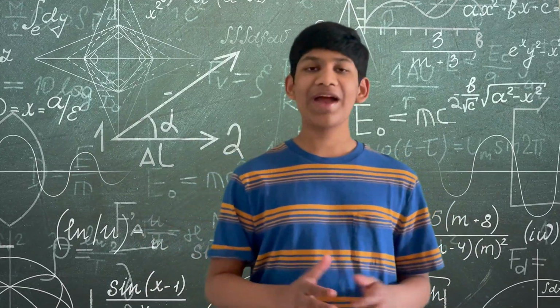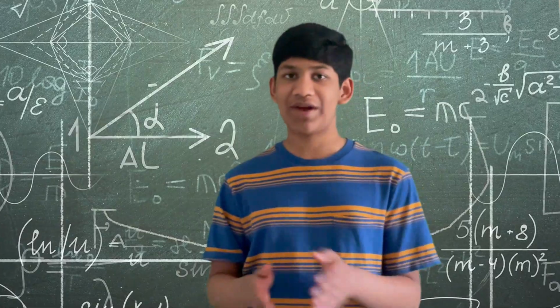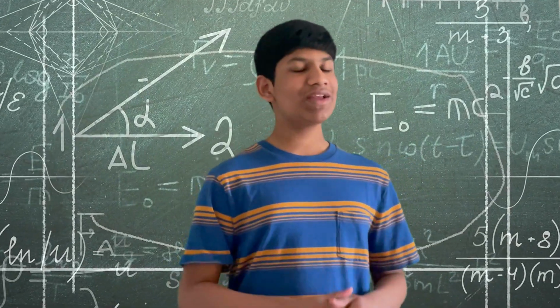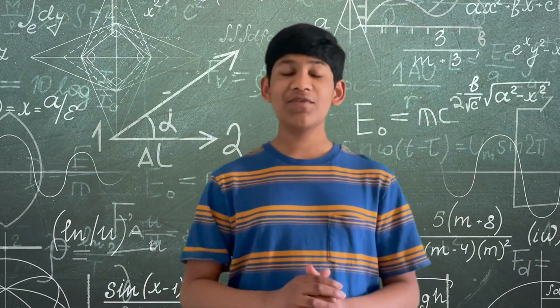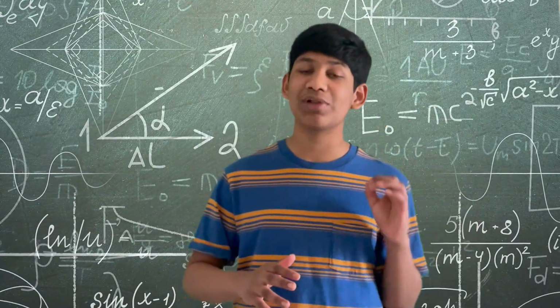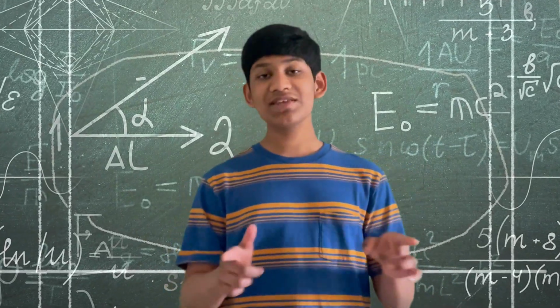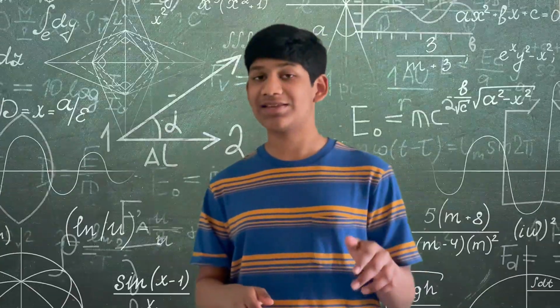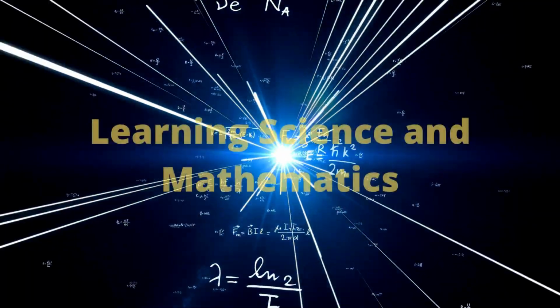Did you know that the Pythagoreans supposedly killed an individual for proving that the square root of 2 is irrational? Did you know that real analysis is one of the most fundamental subjects in mathematics, yet involves some of the most advanced mathematical entities ever involved in mathematics itself? Well, in this video, we're going to be talking about real analysis, and this is the second part of our series on real analysis.